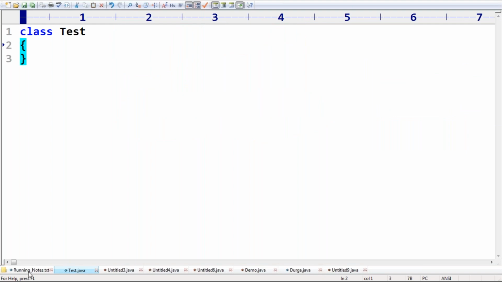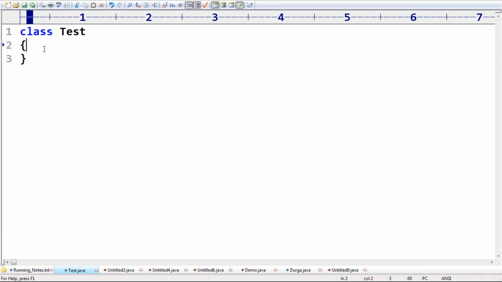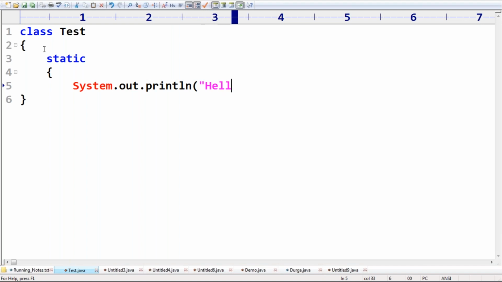Now the second point, which is also a very important difference. In the old versions, suppose I'm taking a static block with System.out.println("hello"). Why does it say this error?